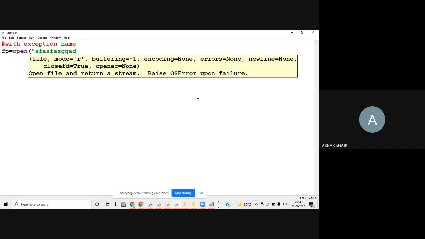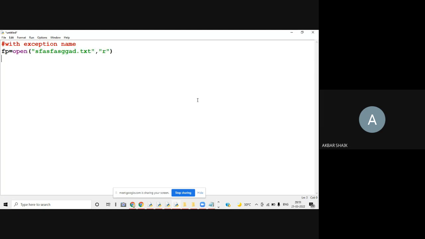Actually, this is not there in my folder. I'm trying to open it. So I can keep this in the try block because an error occurred, because the file is not available and I am trying to open it. So definitely I'll get an exception here.